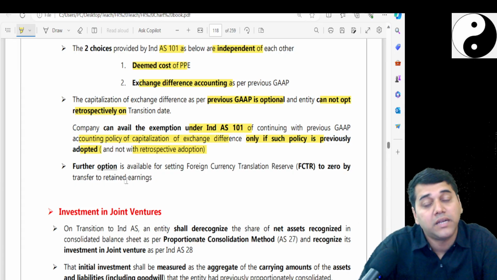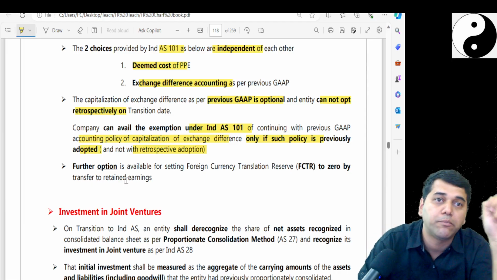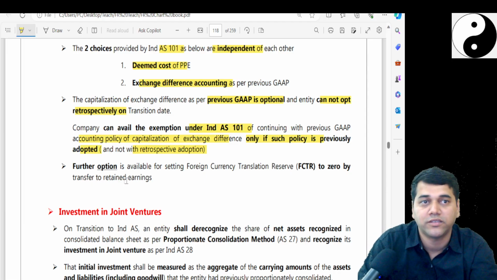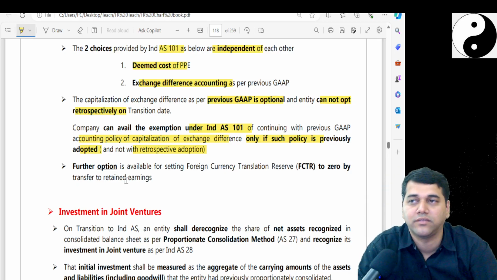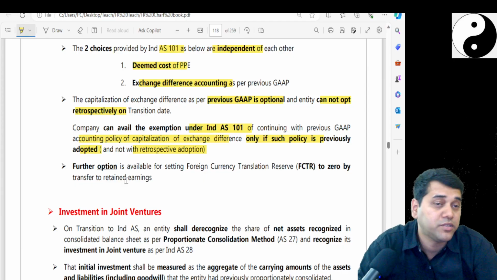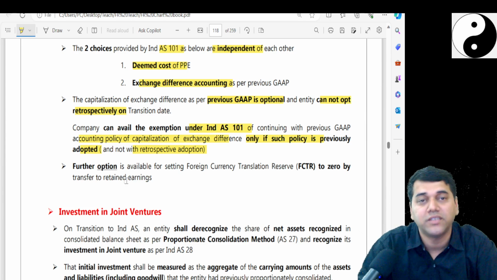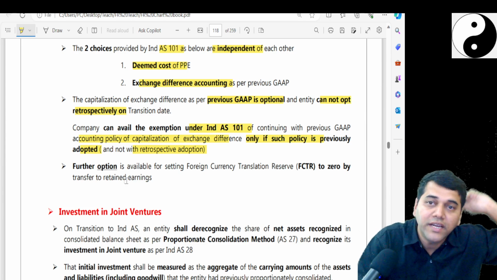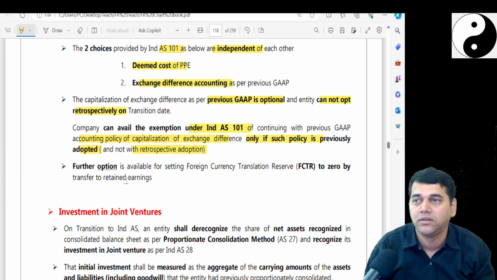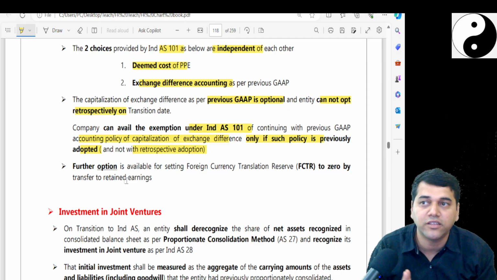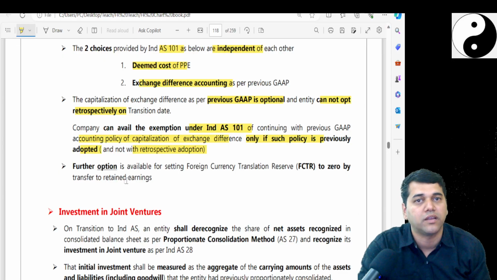No. But as per 101, if as per previous GAAP you had an accounting policy to capitalize the exchange differences, in Ind AS also you can continue to capitalize, which is an exception. But can you take this exemption now? No, you should have already taken it in accounting standards. Now you cannot tell, sir, give me this exemption. First I'll ask you, have you taken this policy in the accounting standard? No, then don't talk, then don't capitalize, charge to P&L.